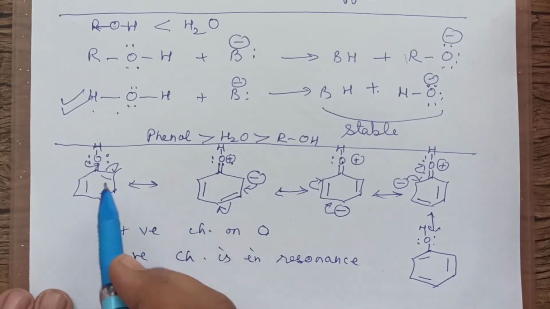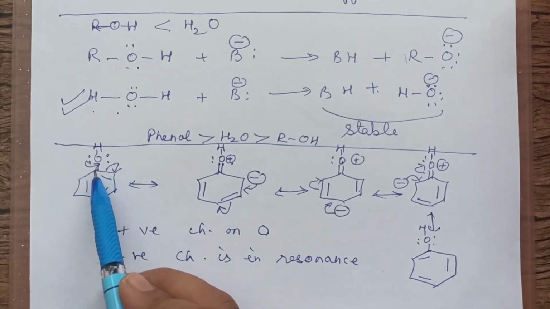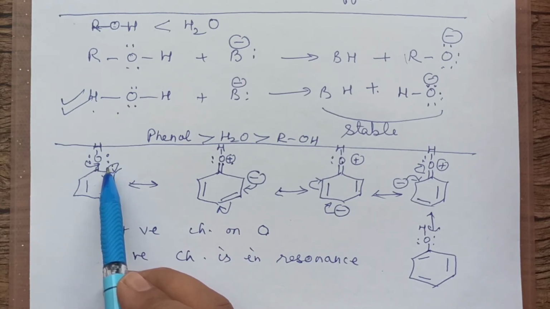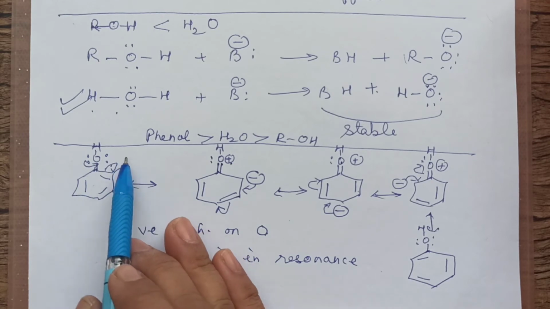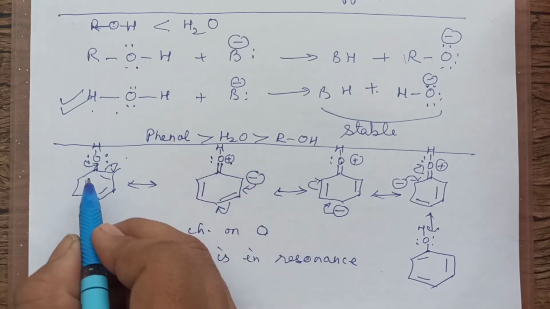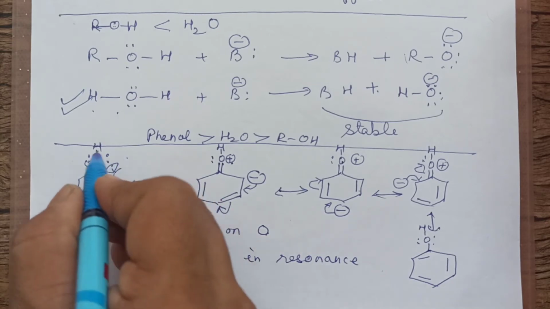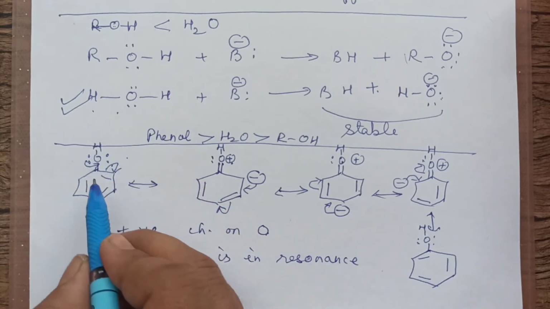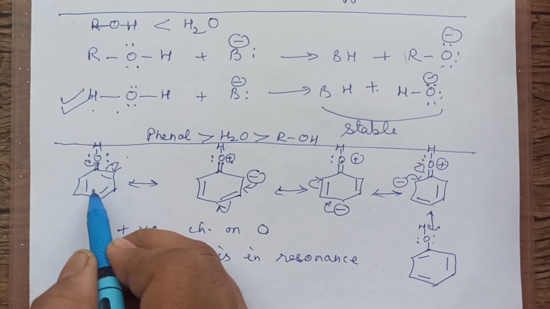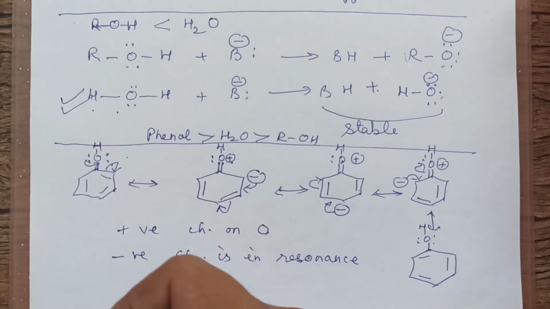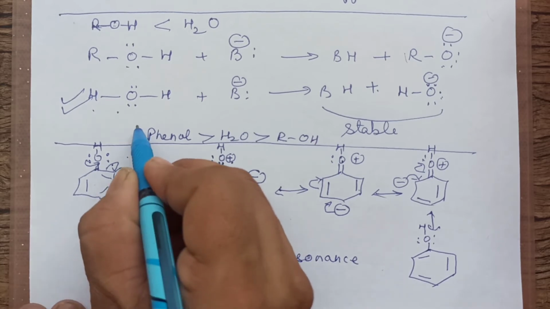Next point, the carbon which is having this OH is sp2 hybridized. The hydroxyl group in phenol is directly attached to an sp2 hybridized carbon atom, which acts as electron withdrawing. We know that sp2 carbon is more electronegative, that will try to pull electrons toward itself. As a result, the charge distribution in the phenol molecule is there, right? Due to which you can say this is more acidic. So this is very important, children.